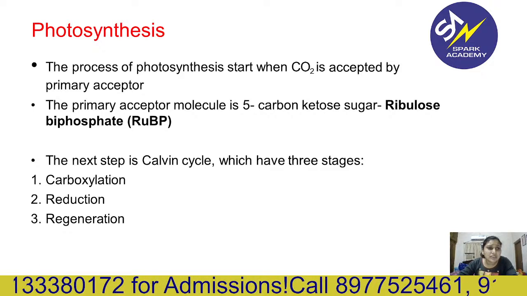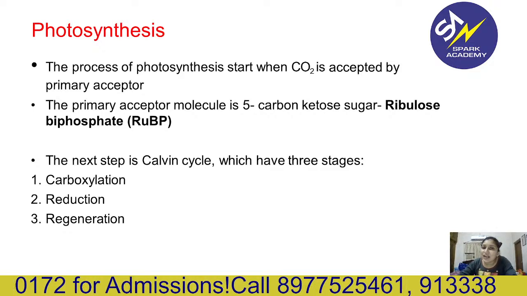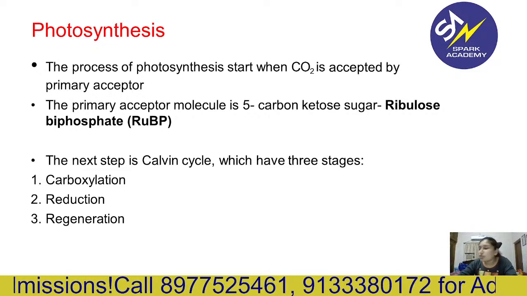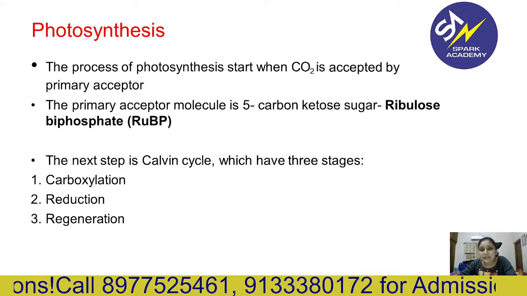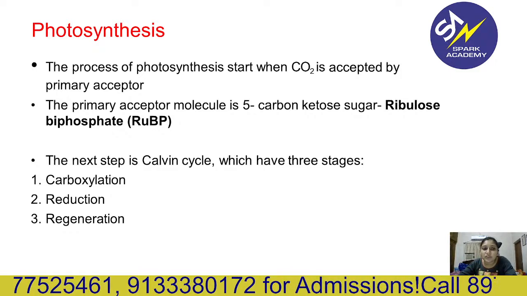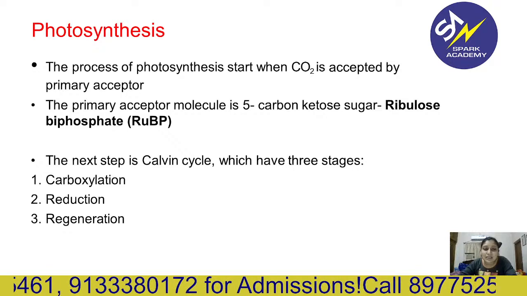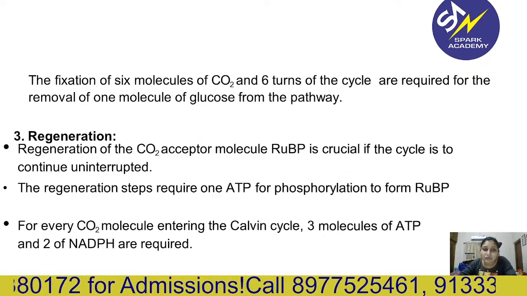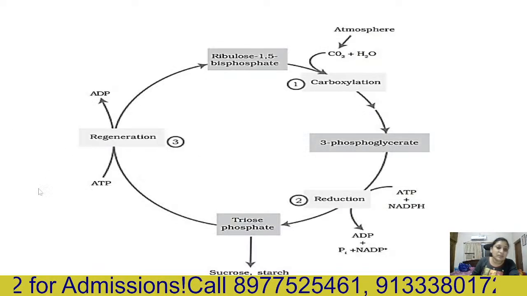In the process of photosynthesis, CO2 is accepted by the primary acceptor. Always remember, the primary acceptor is a 5 carbon ketone sugar, that is ribulose bisphosphate. The next steps in the Calvin cycle are carboxylation, reduction and regeneration. We'll discuss this. Look here.